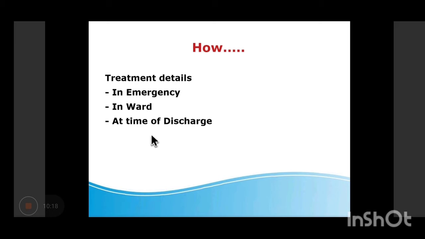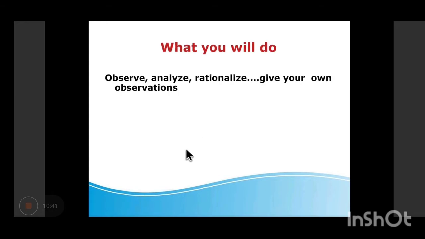You note down the treatment given in the emergency on a sheet of paper. On the second sheet, the treatment given in the ward, date wise. Maybe the patient was there for 5 days. So make a chart date wise and keep on writing the various drugs for each day. Then, when the patient is discharged, at the time of discharge, the number of drugs, the doses, and what drugs were given, please note it down.